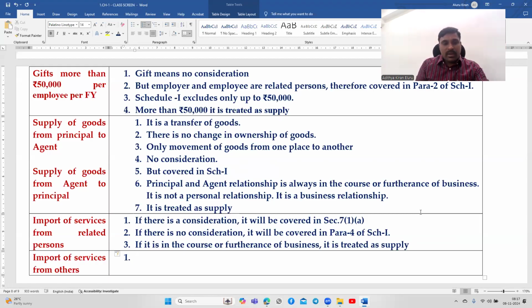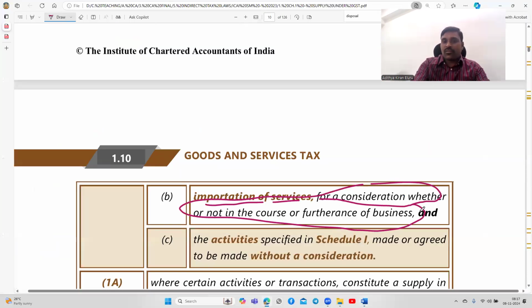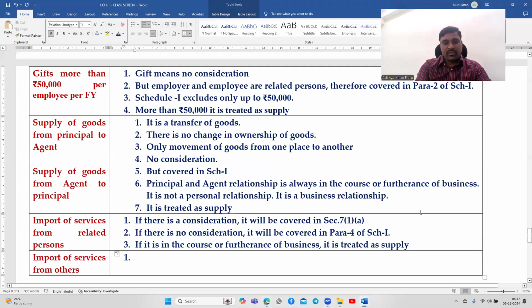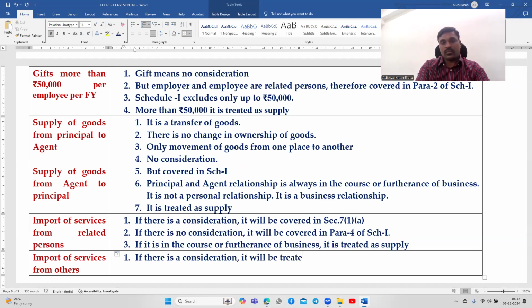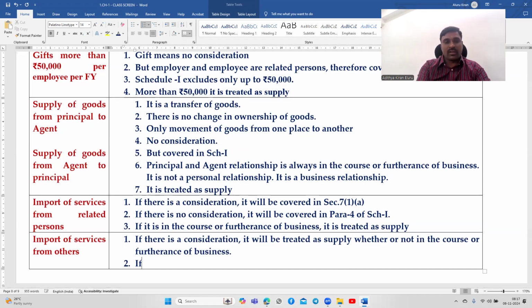Concentrate only on section 7. It says for a consideration, whether or not in the course or furtherance of business. If there is a consideration, it will be treated as a supply. It is immaterial whether or not it is in the course or furtherance of business. If there is no consideration, it is not covered in section 7.